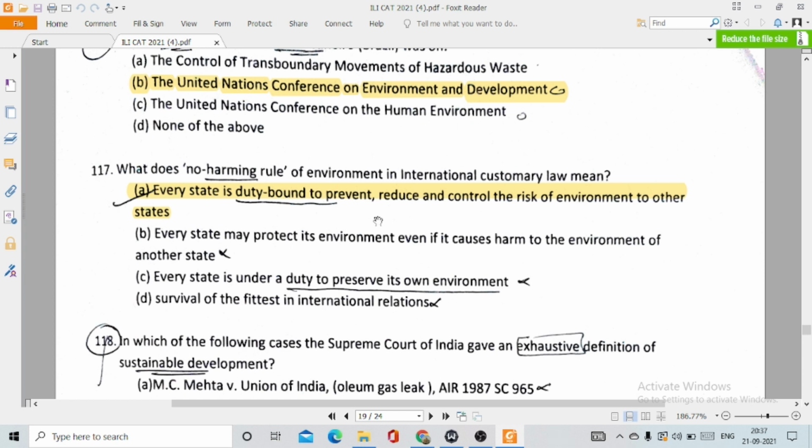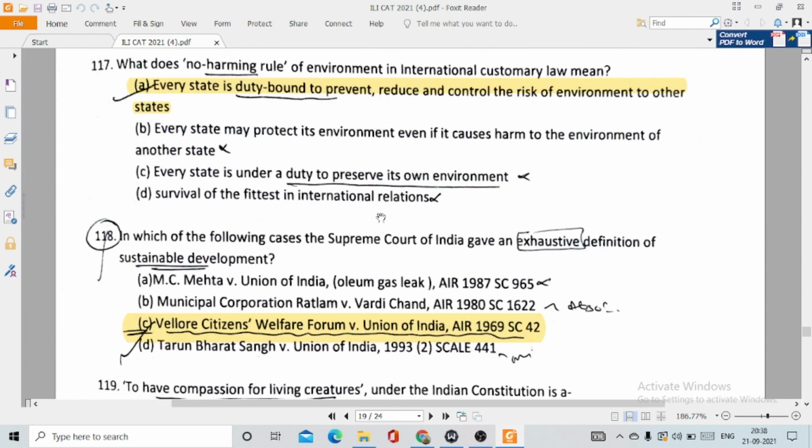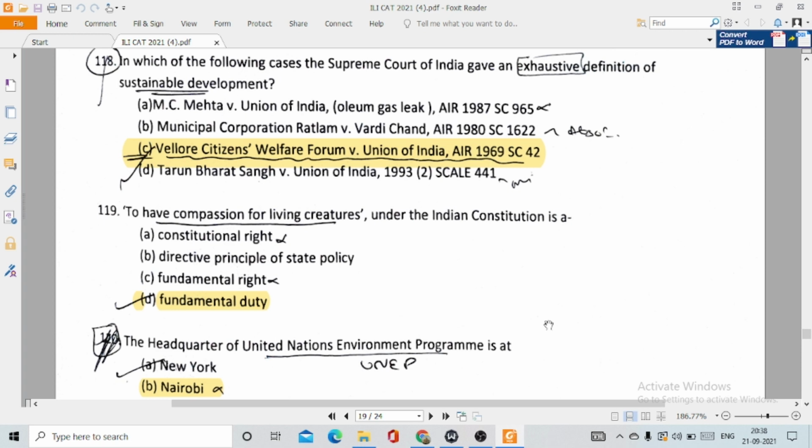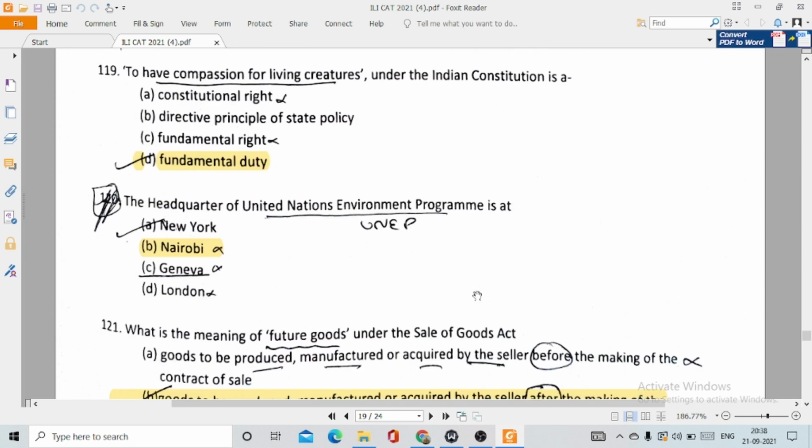117. What does no harm rule of environment international customary law mean? It means every state is duty bound to prevent, reduce and control the risk of environment to other states. 118. In which of the following cases the Supreme Court of India gave an exhaustive definition of sustainable development? This is option number C, Vellore Citizens Welfare Forum versus Union of India. 119. To have compassion for living creatures under the Indian Constitution is the option number D, fundamental duty. Then question number 120. The headquarters of the United Nations Environment Program is at option number B, Nairobi, Kenya.